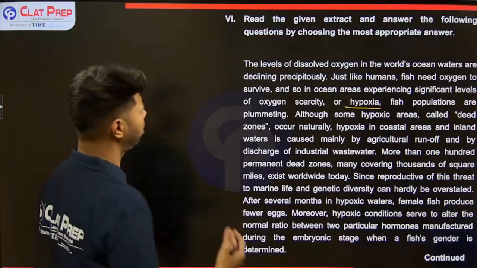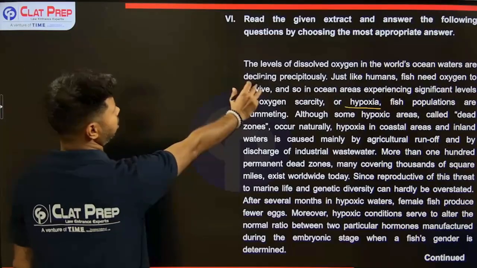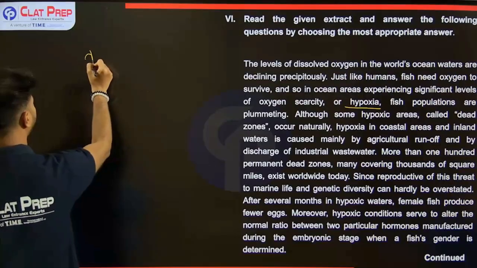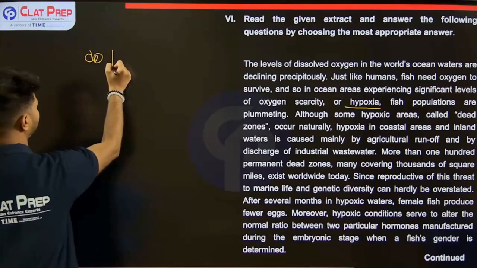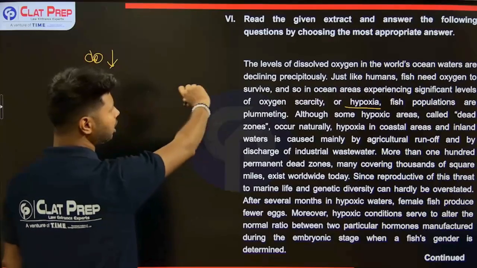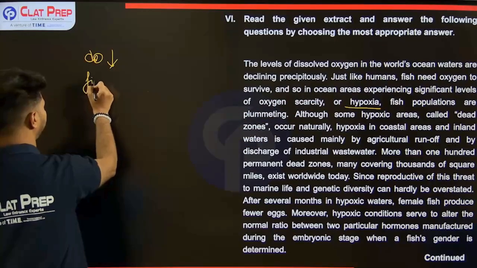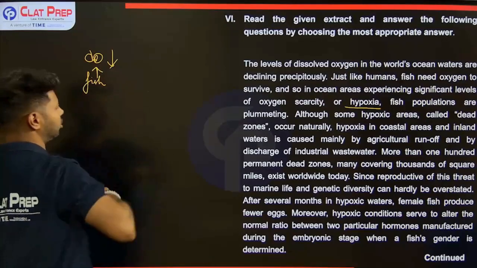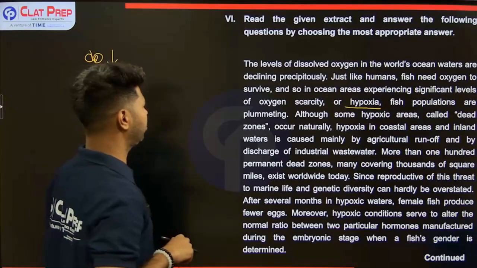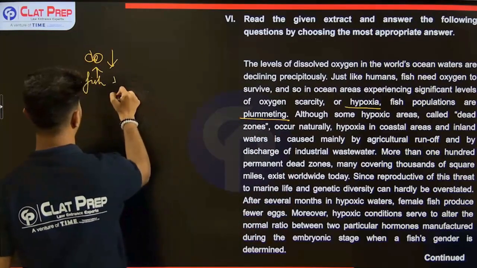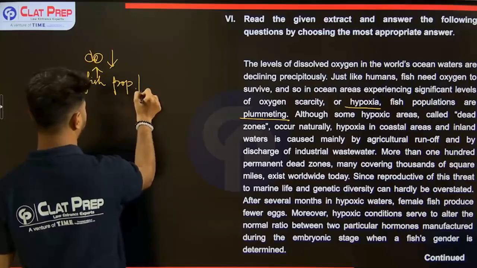What are we talking about? Levels of dissolved oxygen in the world. So, dissolved oxygen levels are dropping dangerously. Just like humans, fish need this dissolved oxygen to survive. Fish population is severely dropping.